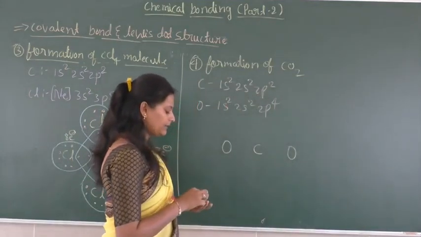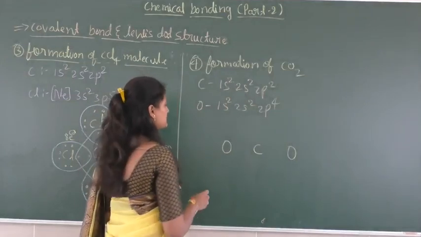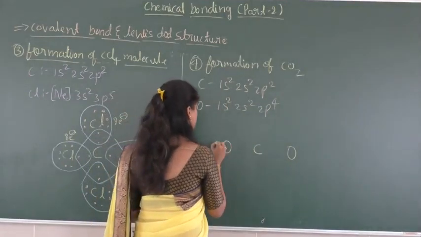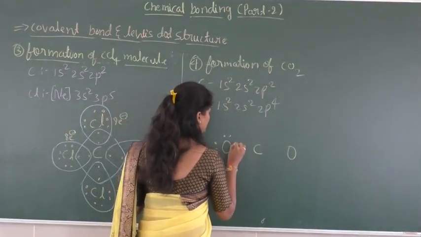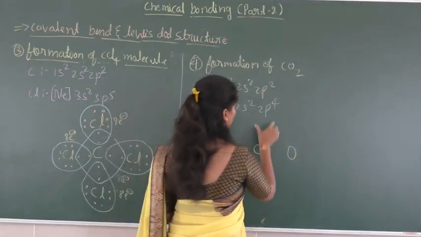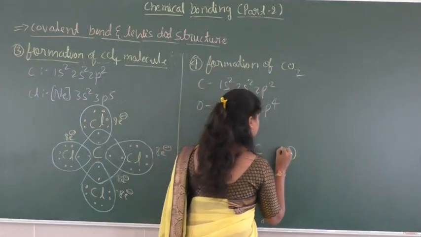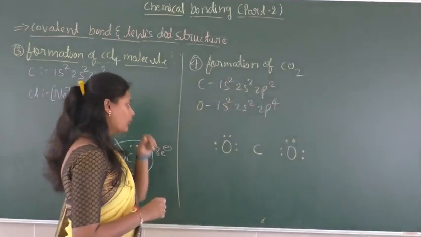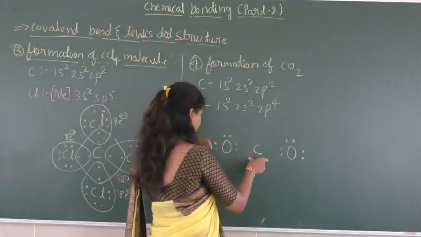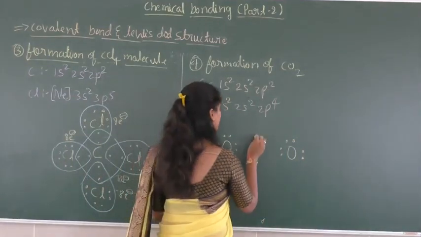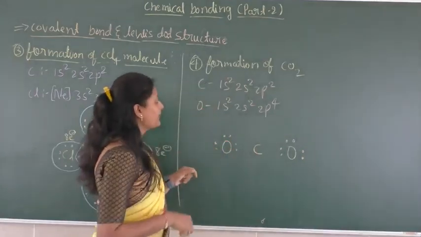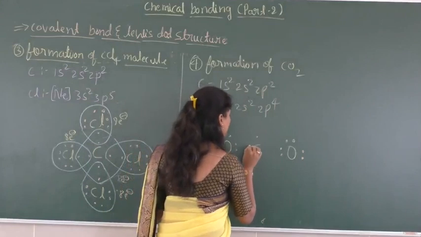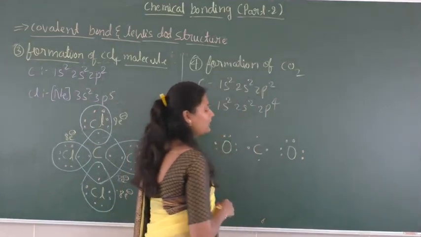Okay, so here when we write the Lewis dot structure of this species, the oxygen consists of 6 electrons in its valency shell, so we have to write 6 dots on an oxygen. In the same way, the other oxygen also consists of 6 electrons in its valency shell. Okay, so when we write the Lewis dot structure of carbon, in its valency shell it consists of 4 electrons, so that's why we have to write 4 dots around carbon.